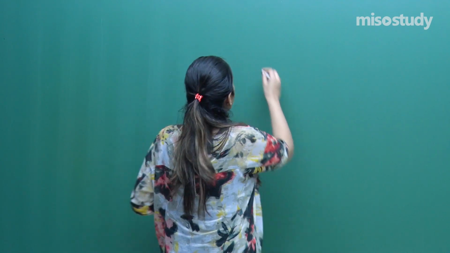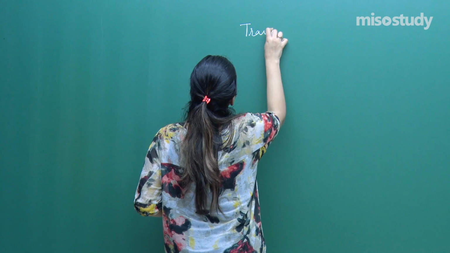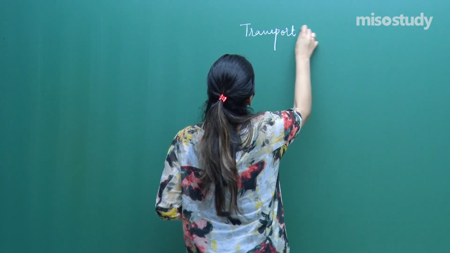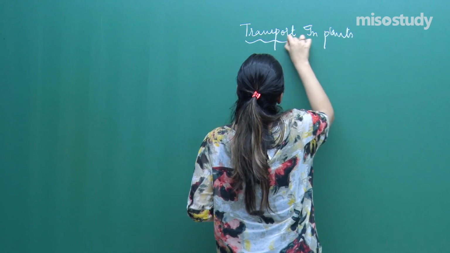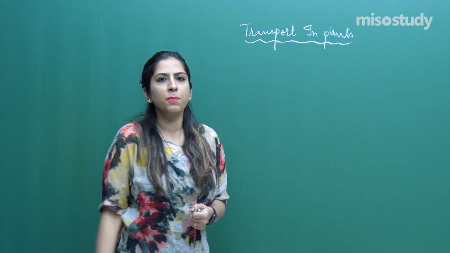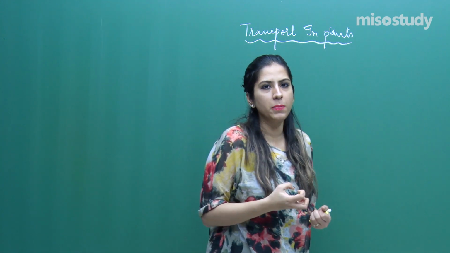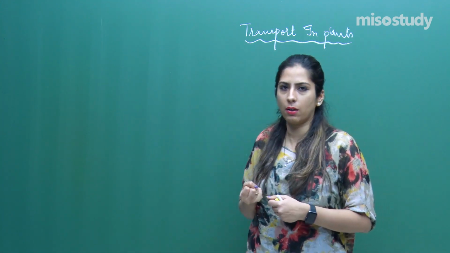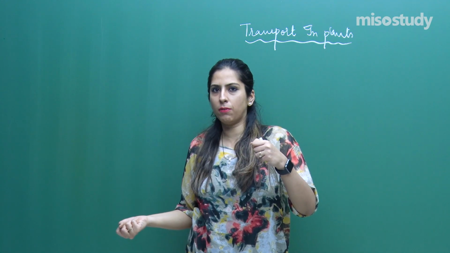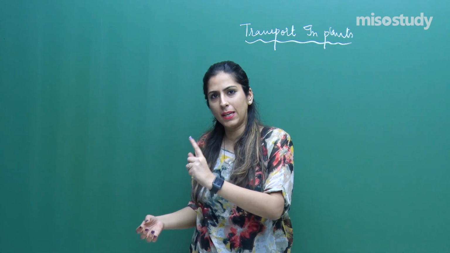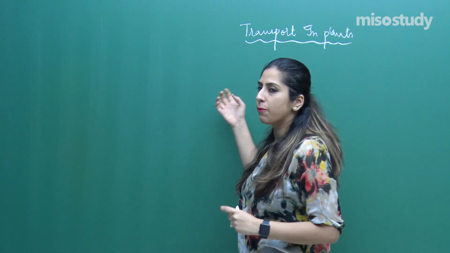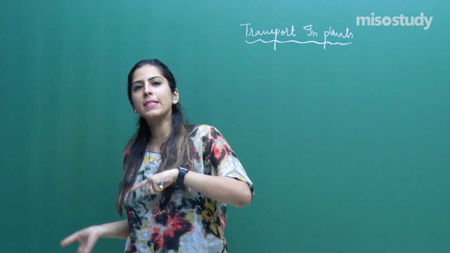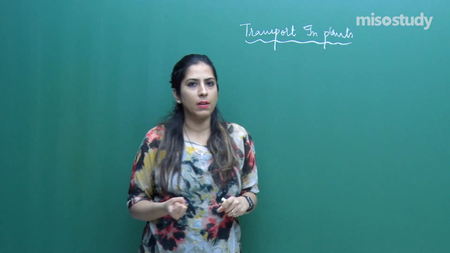So we are discussing the chapter that is transport in plants. The chapter name is transport in plants. Now, transport in plants states how the transport of food and water occurs. Starting from the roots, in the case of water, how it is transferred with the help of xylem to the different parts of the plant. This is called water transport, and we will be dealing with food transfer as well.